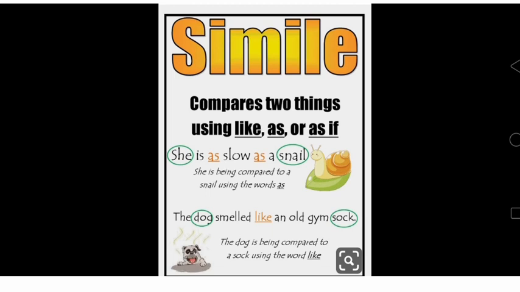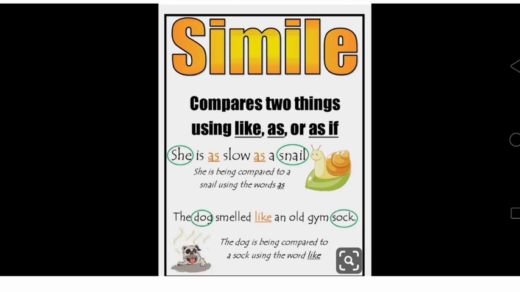So let's see the first example. She is as slow as a snail. Here, she is being compared to a snail using the word as. In the next sentence, the dog smelled like an old gym socks. Here, the dog is being compared to a socks using the word like.